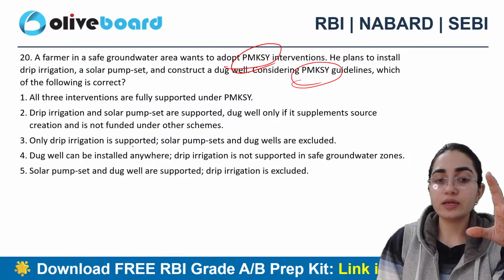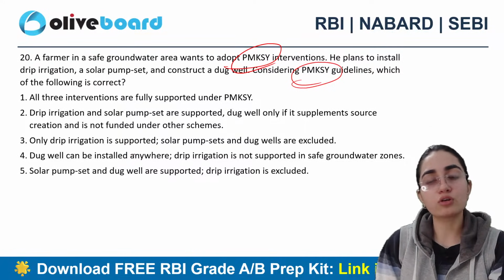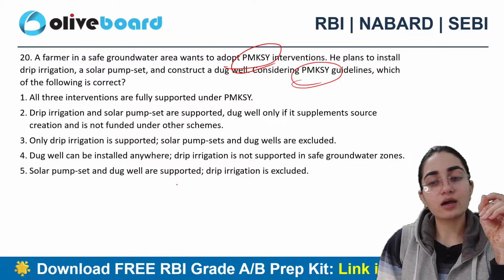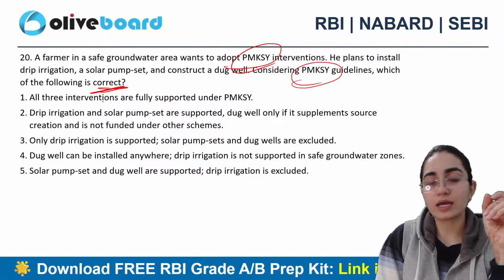Dug wells can be installed anywhere. Drip irrigation is not supported in safe groundwater zones. Solar pump sets and dug wells are well supported. Drip irrigation is excluded. Tell me which one exactly is the correct answer. 20th one.